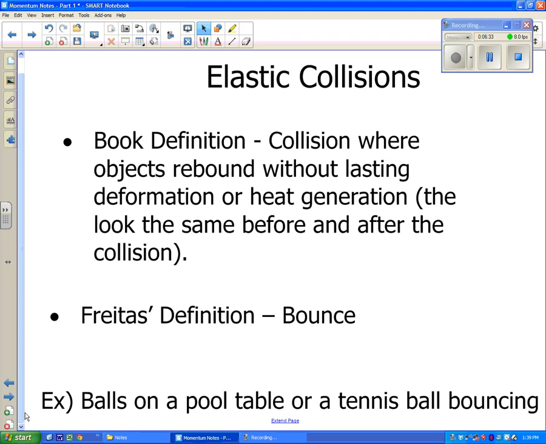Elastic would also be the gun shooting. The bullets go one way, the gun goes the other. That would be an elastic collision. Jumping out of a boat. If you jump out of a boat, you go one way, the boat goes behind you. So any of those types of problems would be elastic. You're bouncing apart from each other. And there is no deformation. Nothing is deformed after the collision.